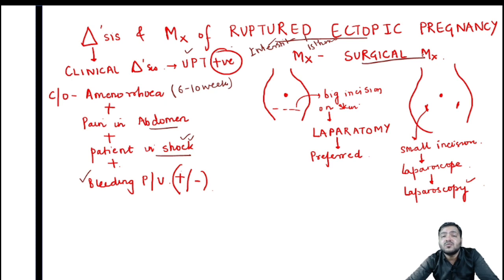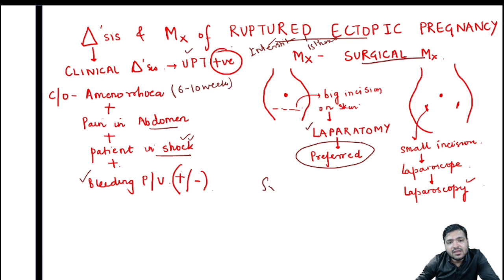Many times the questions will come and they will ask you what is the management in case of ruptured ectopic pregnancy. First you have to make the diagnosis, and after that you have to tell that it is surgical management. Options will be there like medical management or wait and watch, but those are not for ruptured. It has already ruptured, now what to do? We will do a laparotomy. We will give a big incision on the skin, and laparotomy is the preferred way of doing the surgical management.